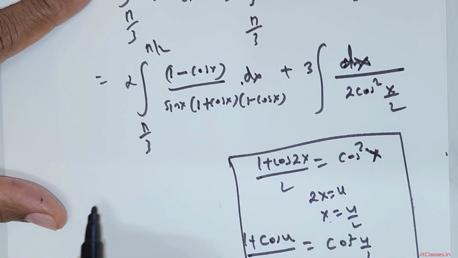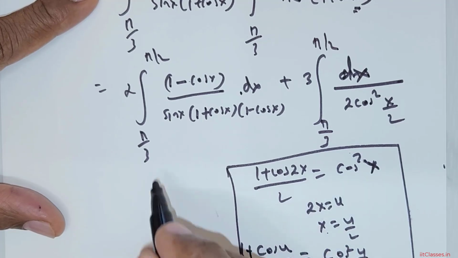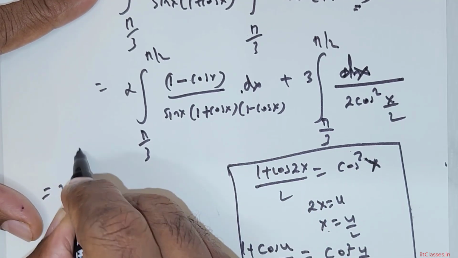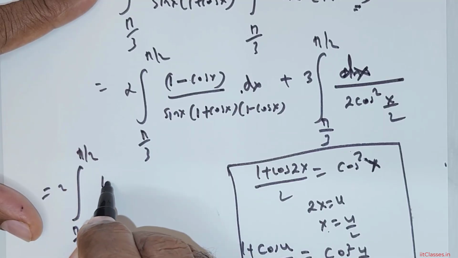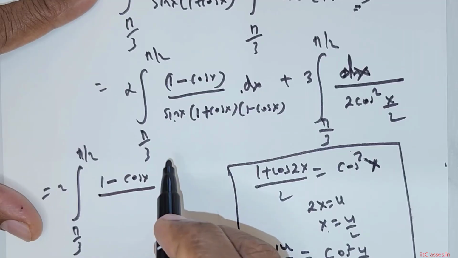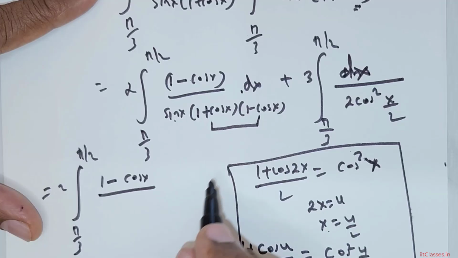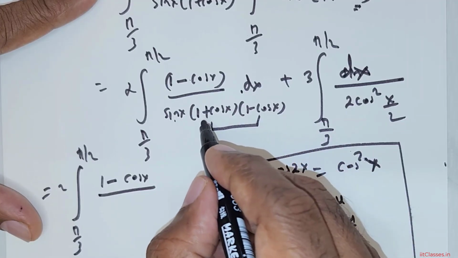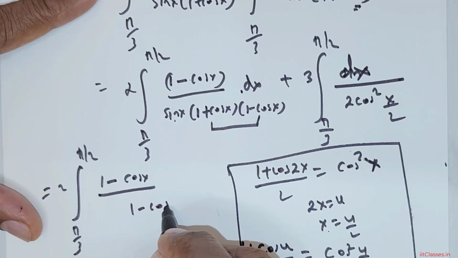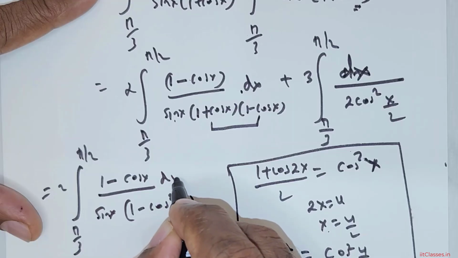Now coming back to the first part, of course the limits are pi over 3 to pi over 2. Now this is going to be 2 times the integral from pi over 3 to pi over 2 of (1 - cos x) divided by (1 + cos x)(1 - cos x), which gives me (1 - cos squared x) times sin x, times dx.